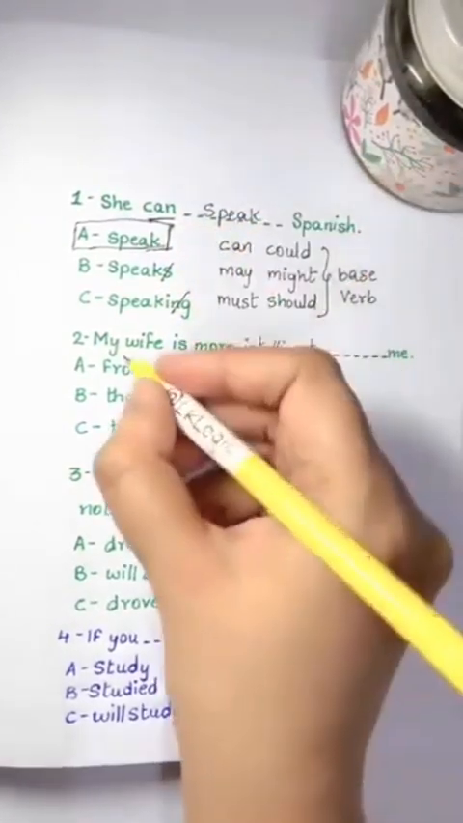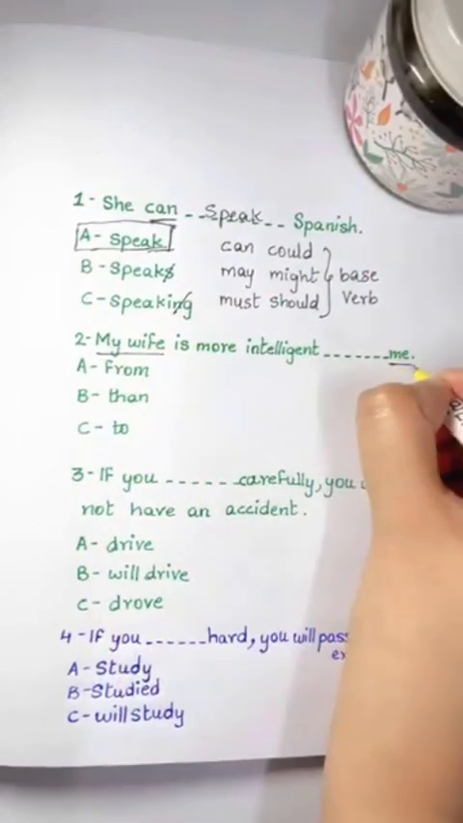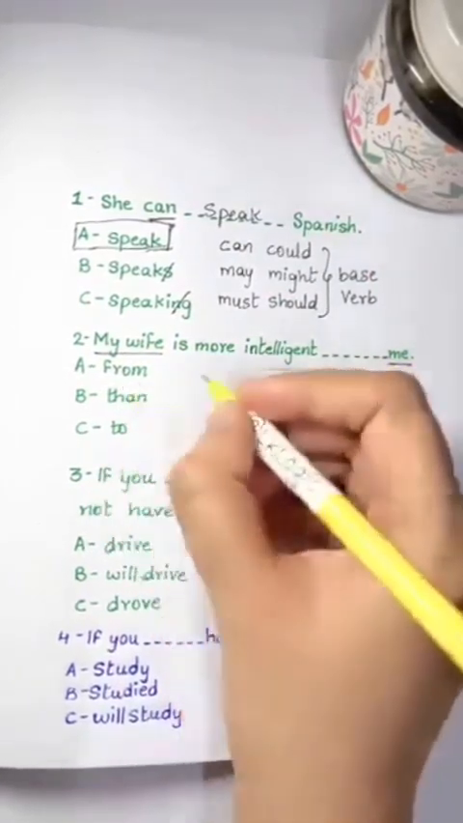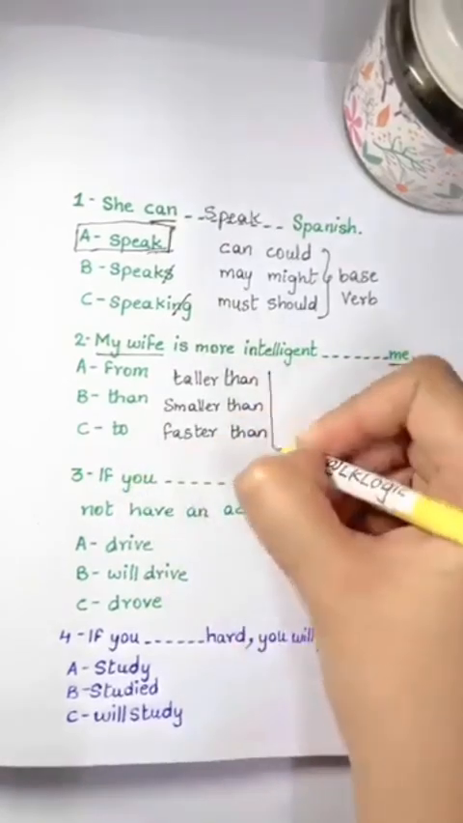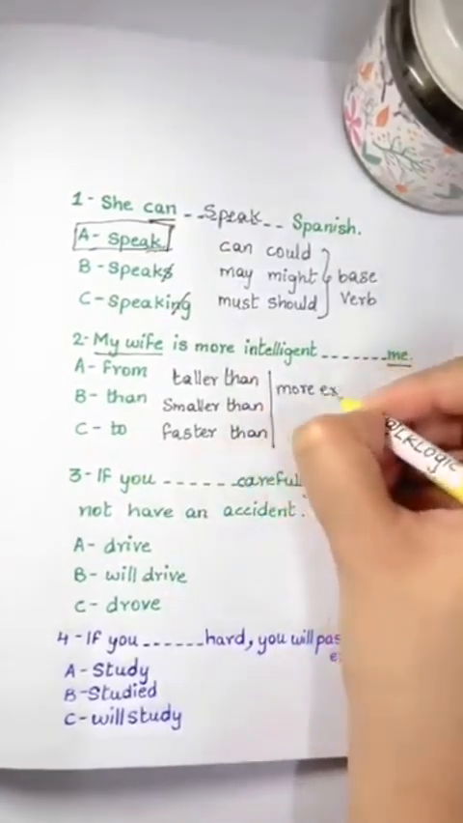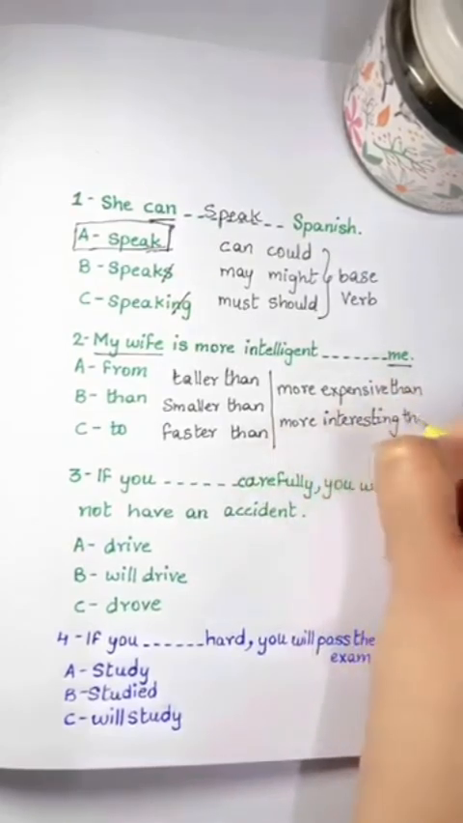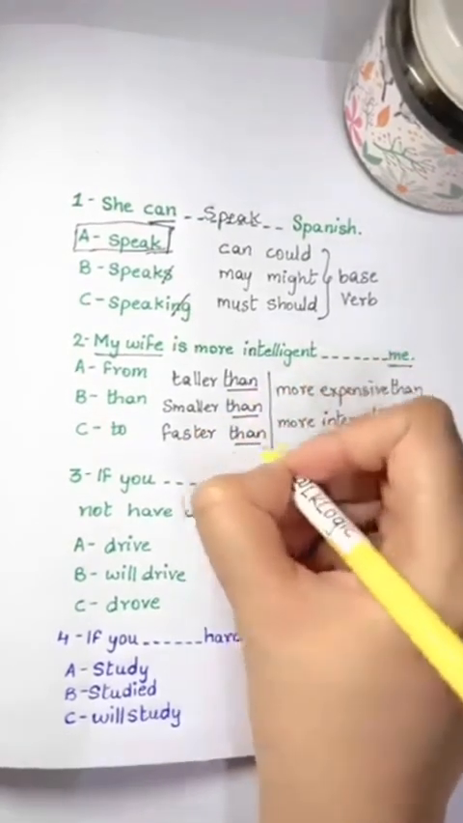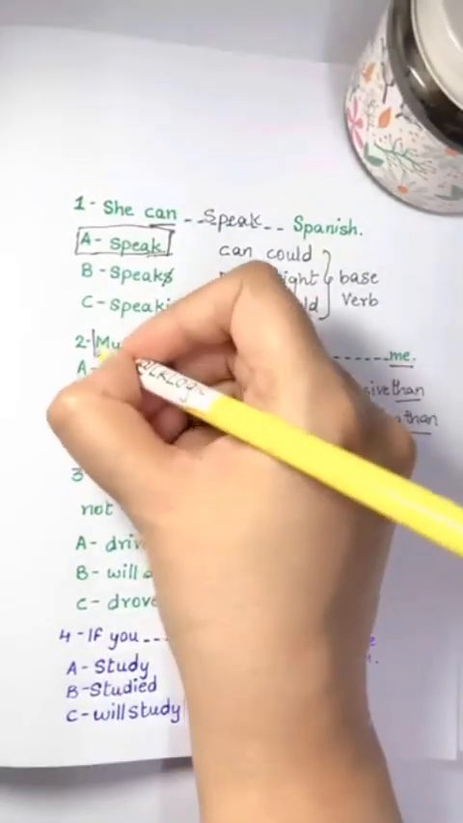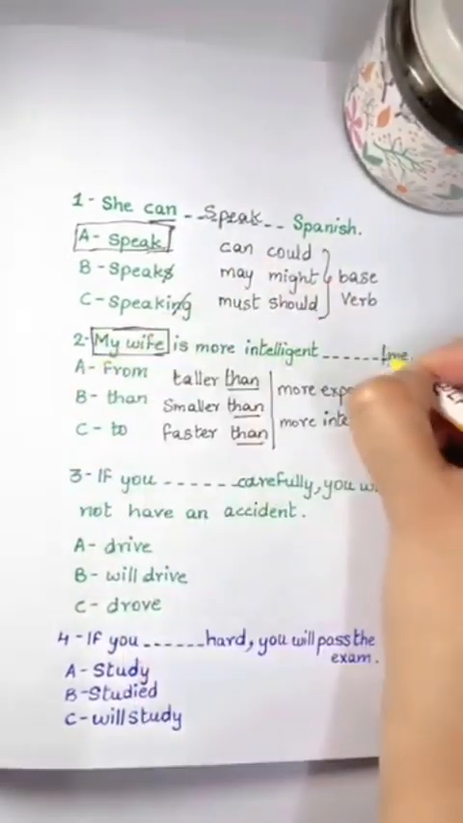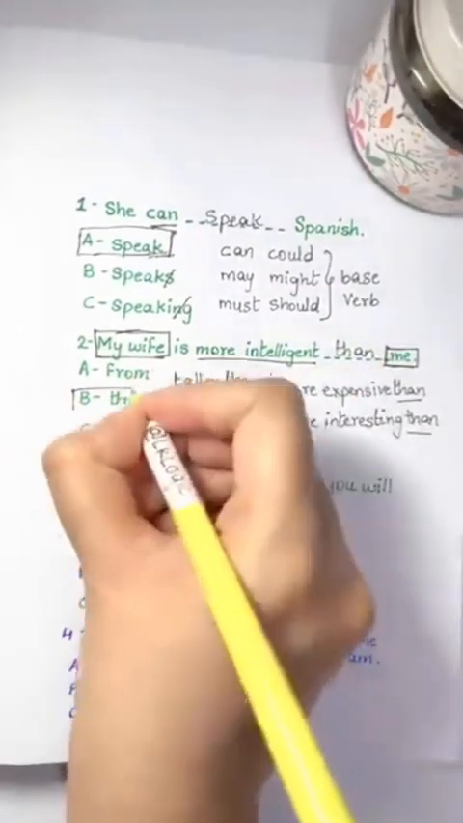My wife is more intelligent blank me. Here we compare my wife and me. When we compare two people or two things, we say taller than, smaller than, faster than. If the adjective is long, we say more expensive than or more interesting than. Notice guys, we use than in all comparatives. Here we compare two people, my wife and me, using more intelligent than. So the answer is than.